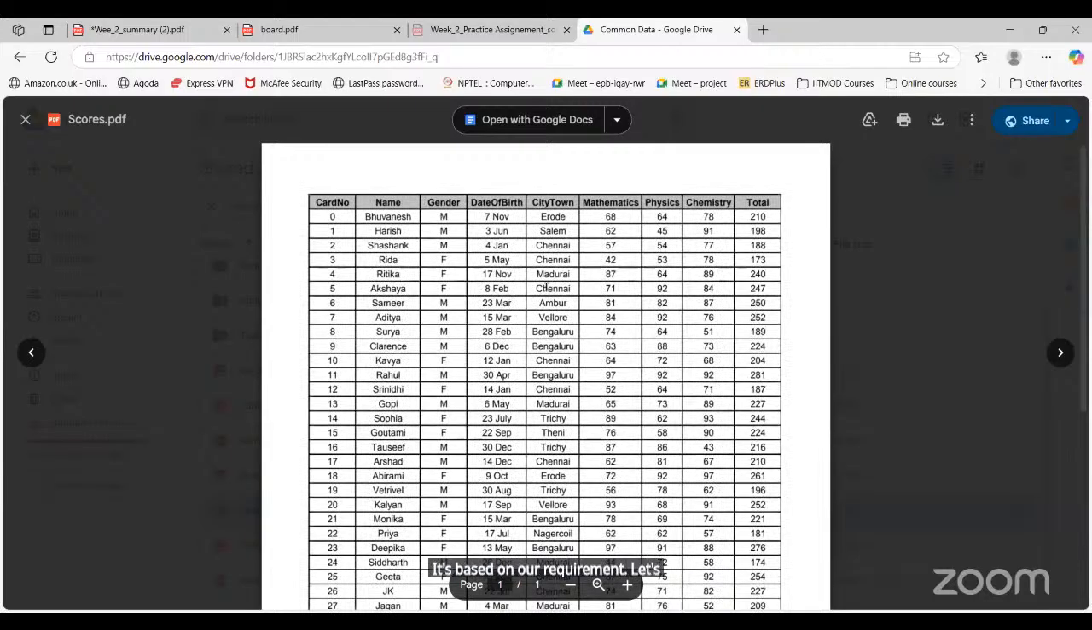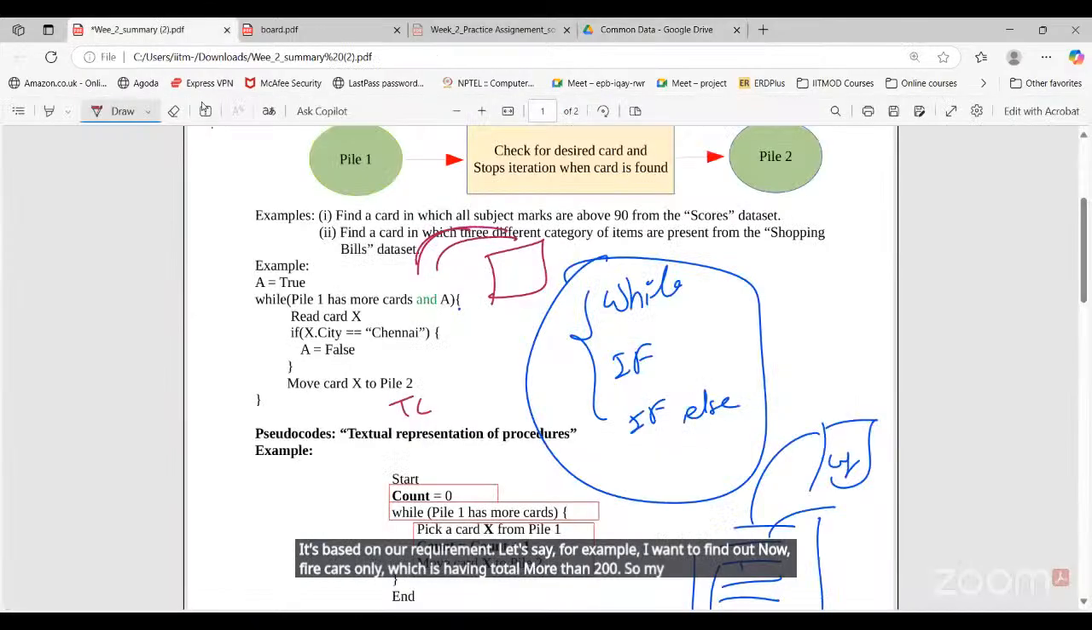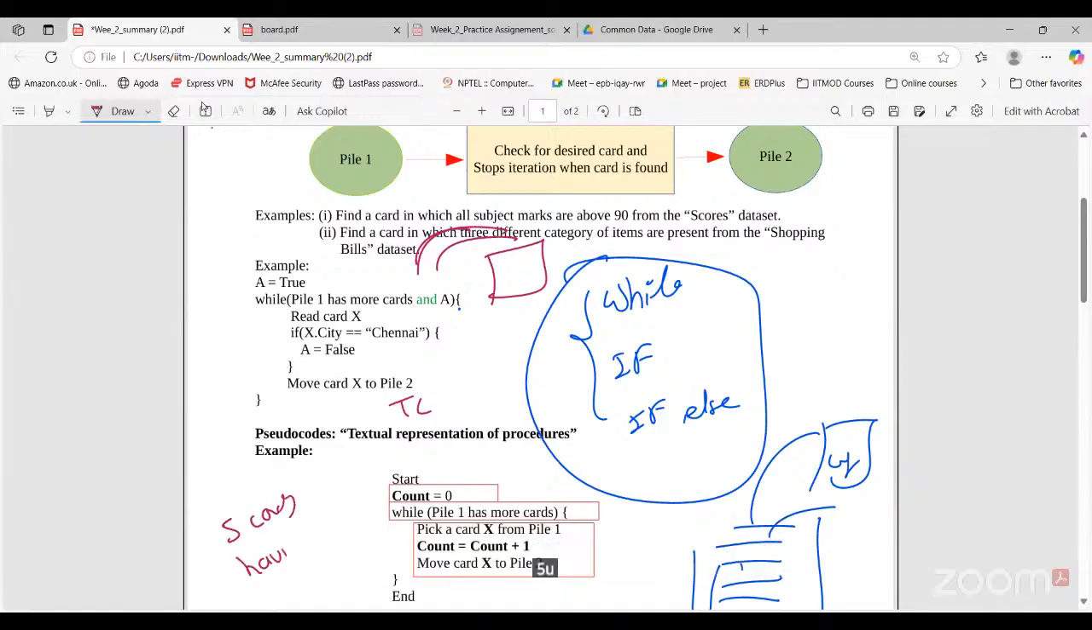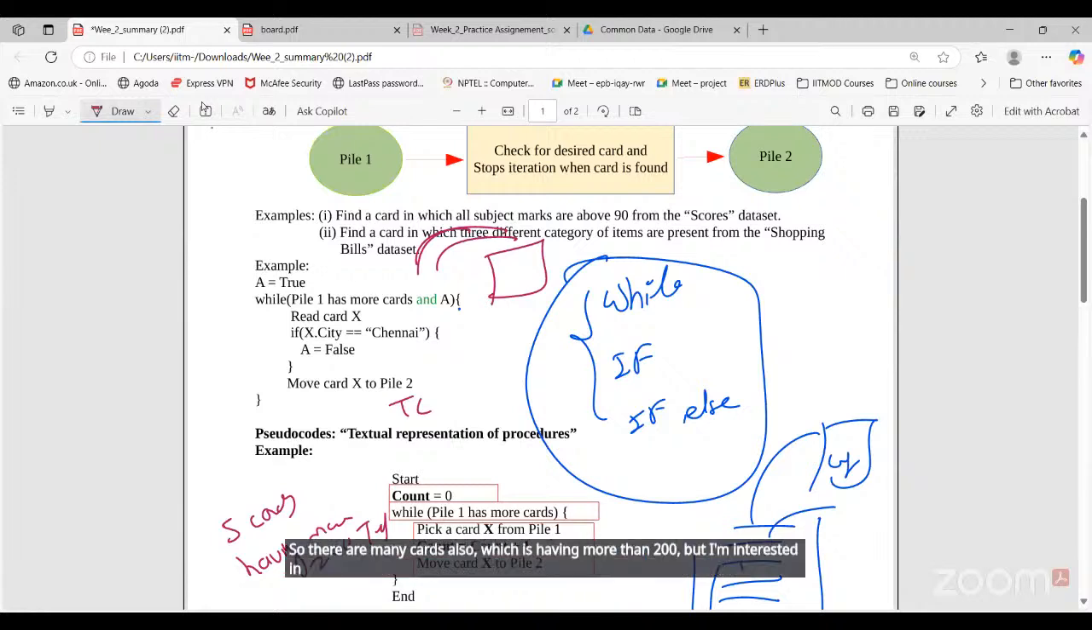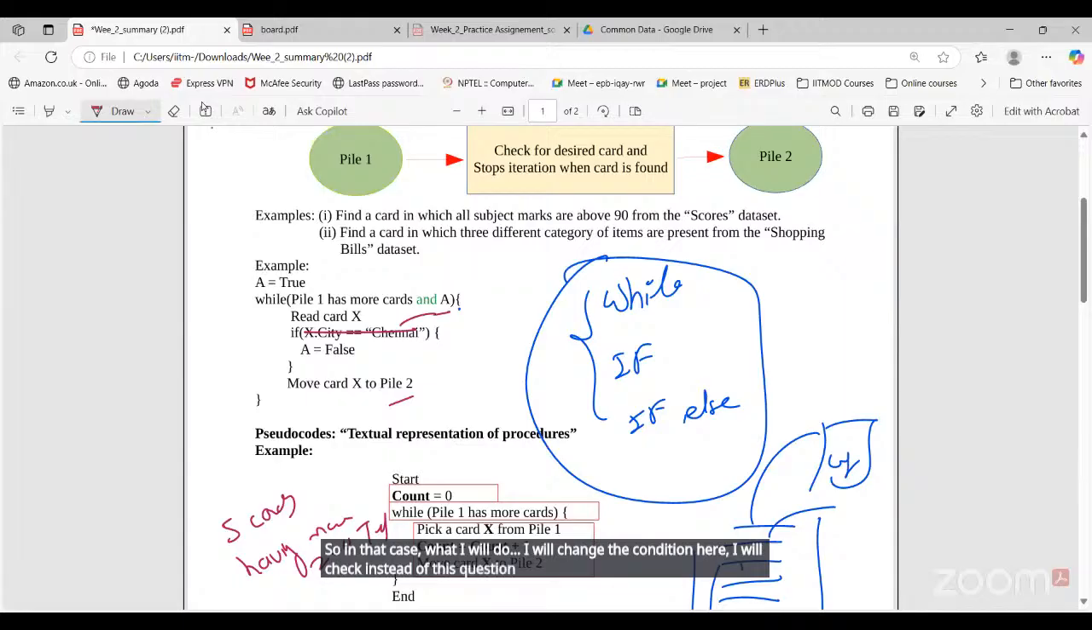Let's say, for example, I want to find out 5 cards only, which have a total of more than 200. So my requirement is: I want to find 5 cards having more than 200 total. There are many cards which have more than 200, but I'm interested in any 5 cards. So in that case, what will I do? I will change the condition here. Instead of this condition, I will write if total score is greater than 200. Instead of A, I will mention A equals A plus 1. And here A equals 0, right?